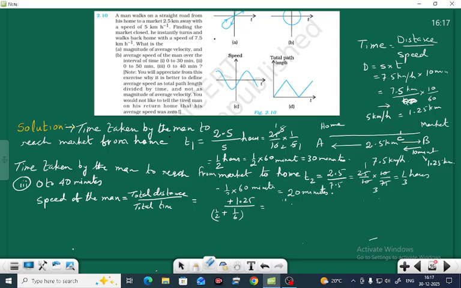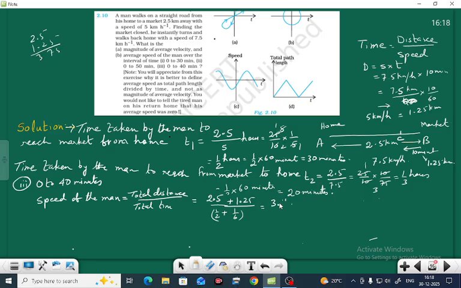So we are getting the value here as 2.5 kilometer plus 1.25, therefore getting a value of how much? 2.5 and 1.25 gives 3.75.